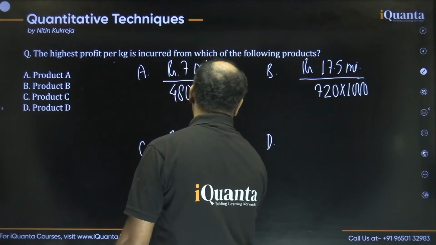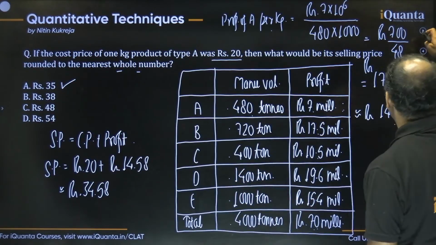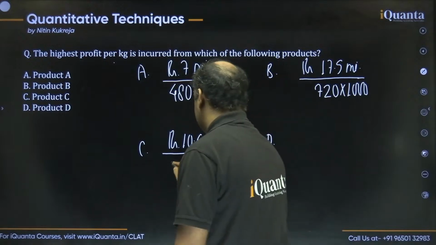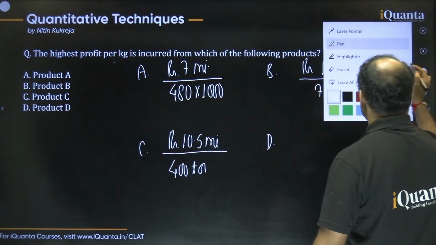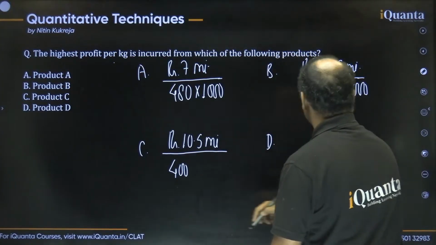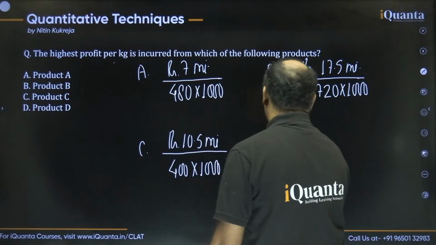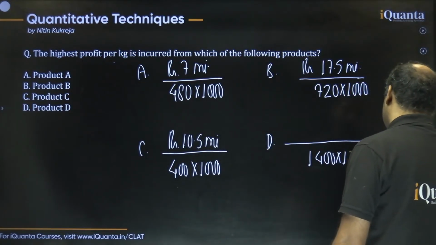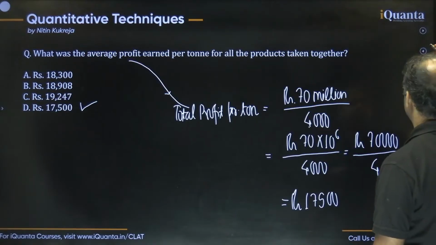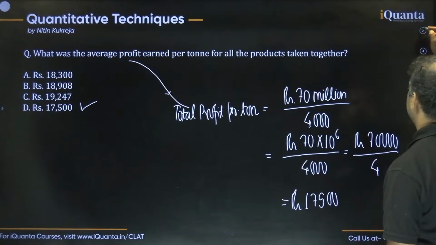So convert tons into kgs again, so it should be 400 into 1000. Product D, the volume is 1400 tons, so 1400 into 1000, and its profit is 19.6 million.